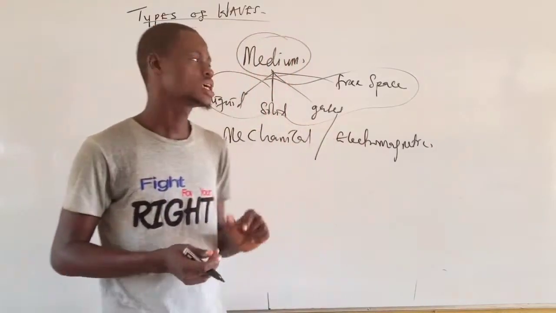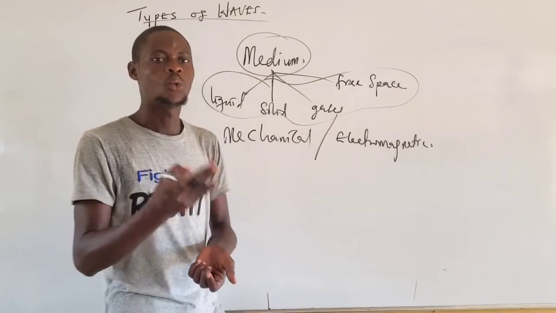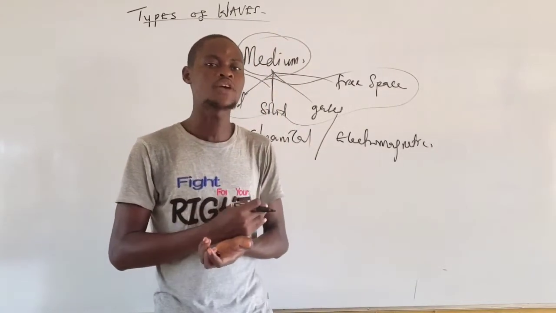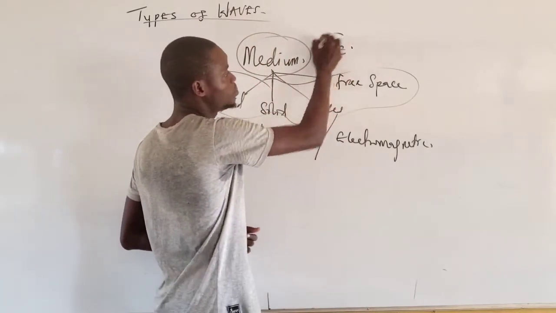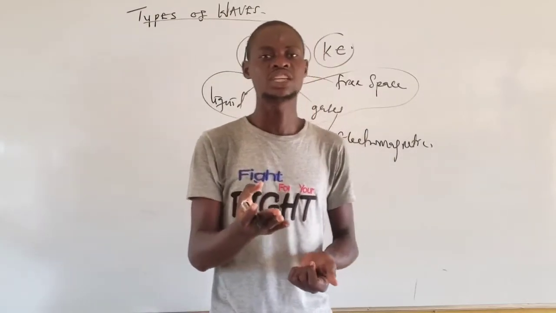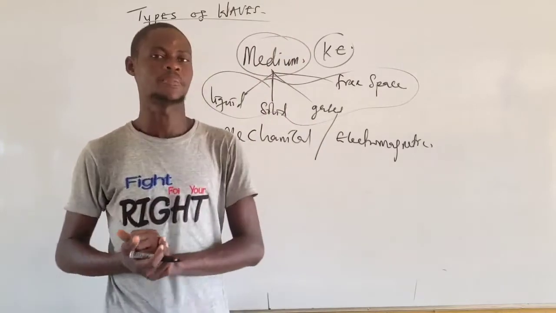Now, you see, in wave, we said wave transmits energy. What kind of energy is being transmitted by the wave? A wave is going to transmit what we know as kinetic energy. But the kinetic energy is being transmitted through the particles of the medium in which the wave is traveling.